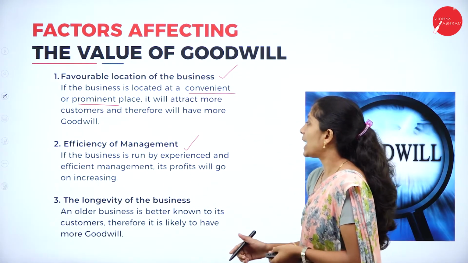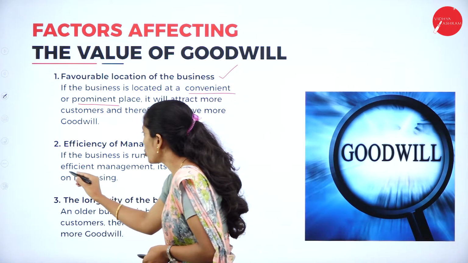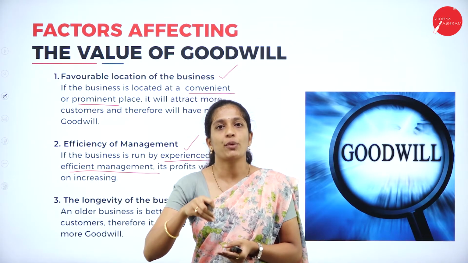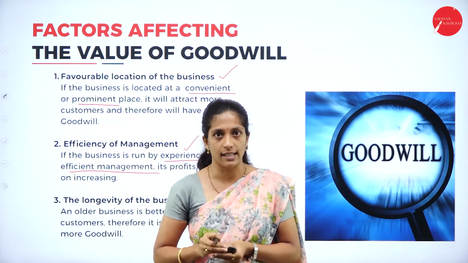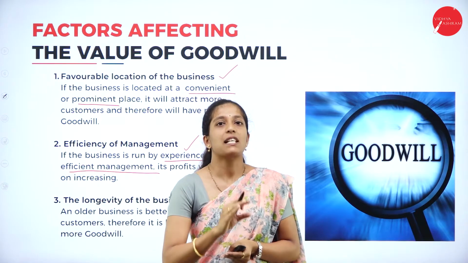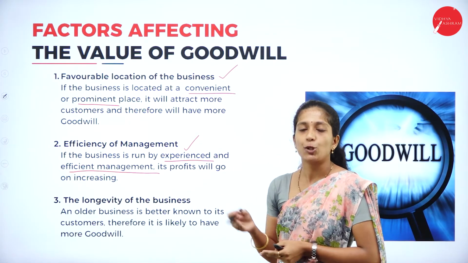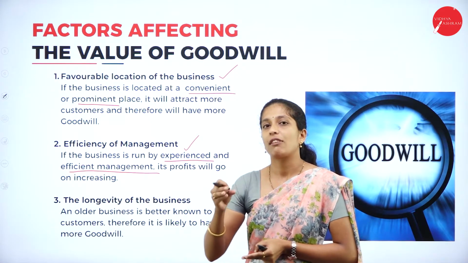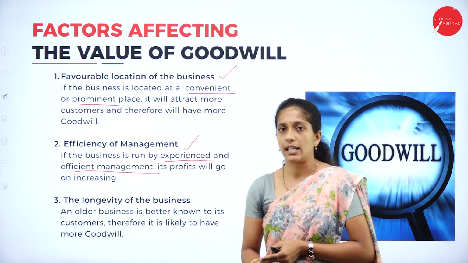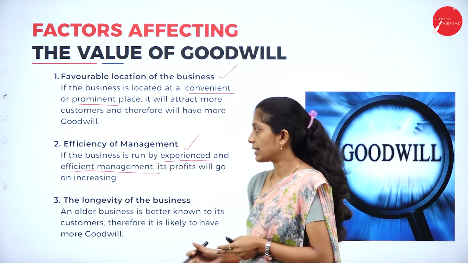If the business is run by experienced and efficient management, people inside the organization should know how to manage things. If that is proper, then of course all other activities will be proper in the organization. So there will be more goodwill for the firm. Its profit will go on increasing. Of course, when the profit increases, the goodwill of the firm also increases.